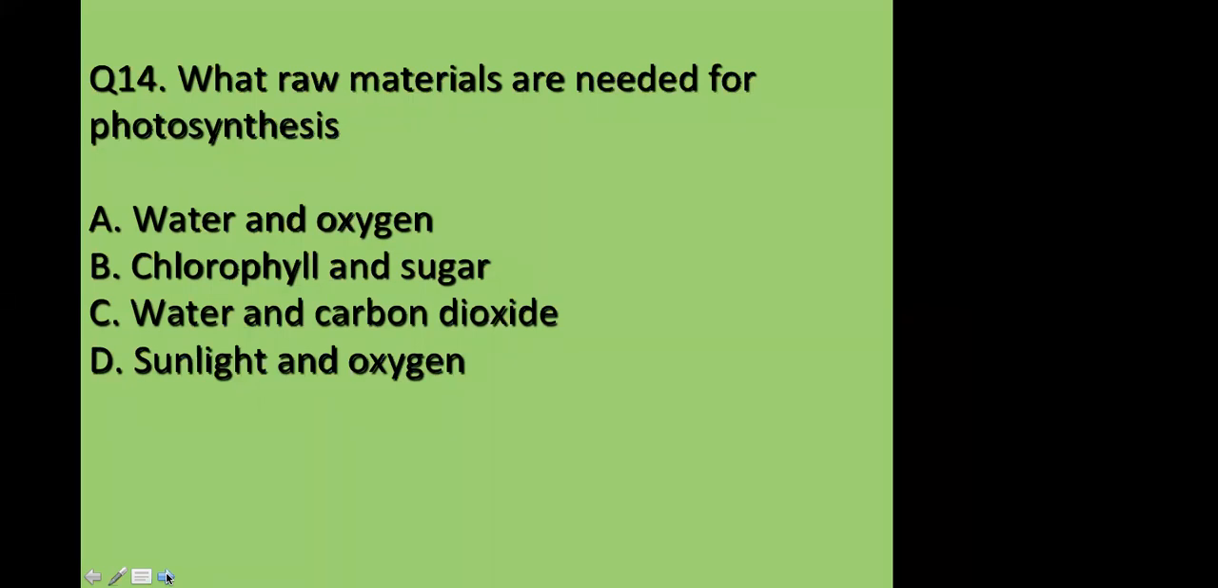Okay, Yamit says C. Why is it C, Yamit? Heyman says A. Why is it A, Heyman? I think it is D, sunlight and oxygen. Am I right? No, it's not D. Let's see. It's water and carbon dioxide. It's C. Olana, will you explain?